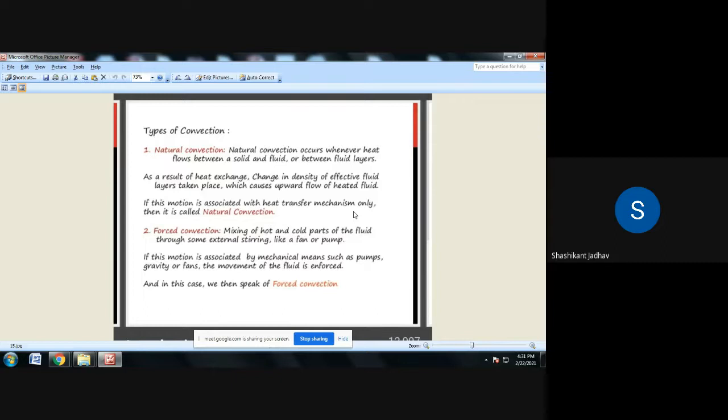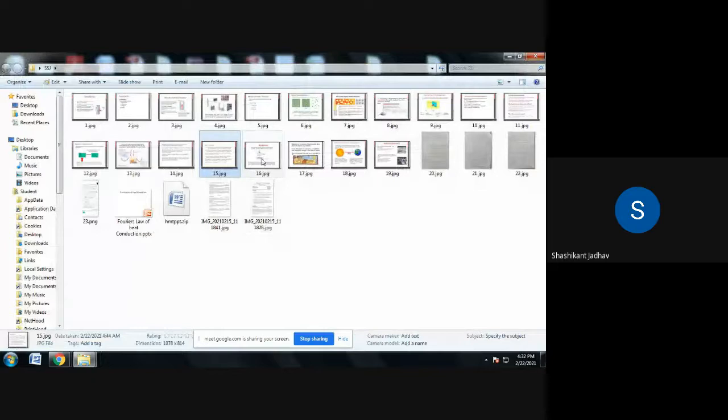So this is the basic difference between natural convection and forced convection. In natural convection we don't use any external devices, and in forced convection we use external devices.